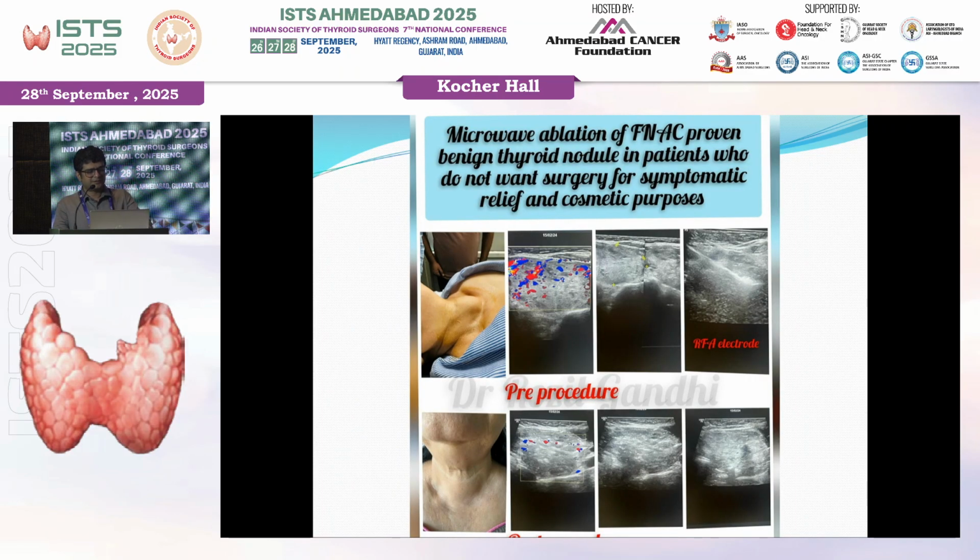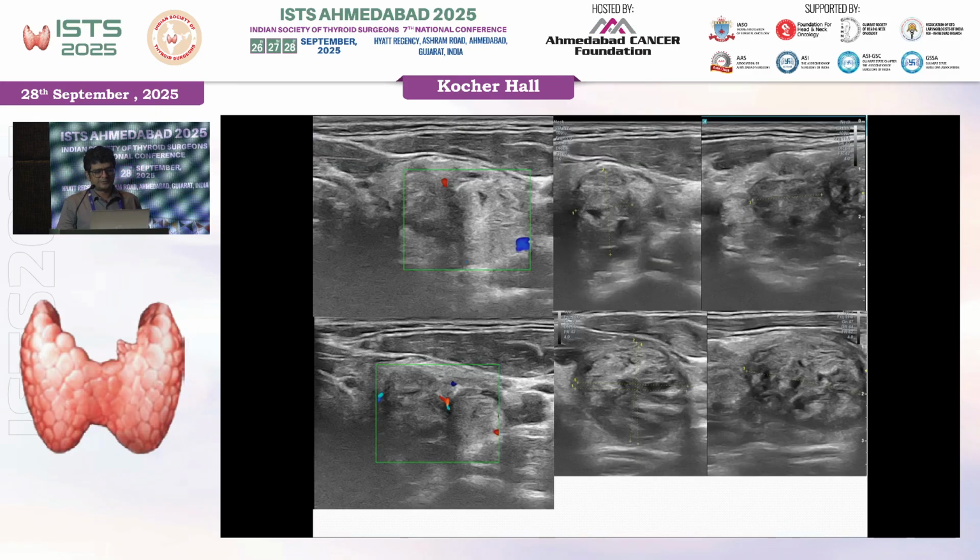This was a real case. There was a thyroid swelling, good vascularity. We ablated. This is our needle. And post ablation, there is just peripheral vascularity with reduced size. So this is very good for cosmetic purpose.